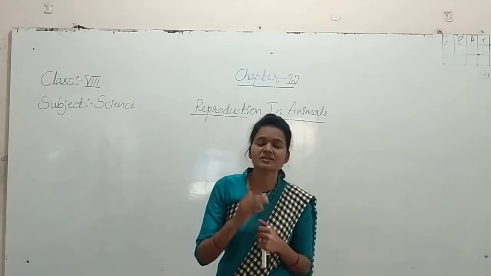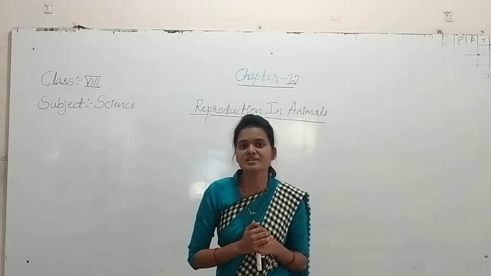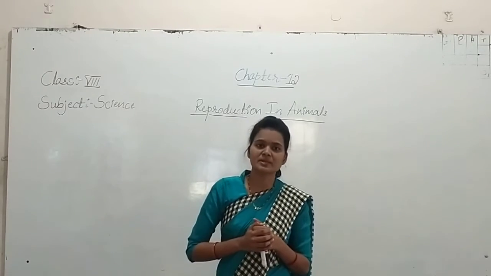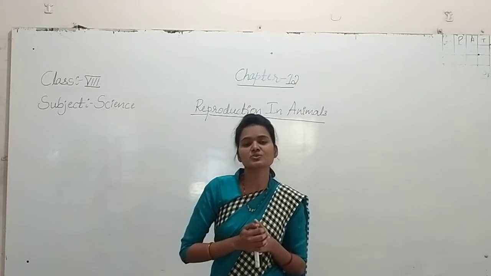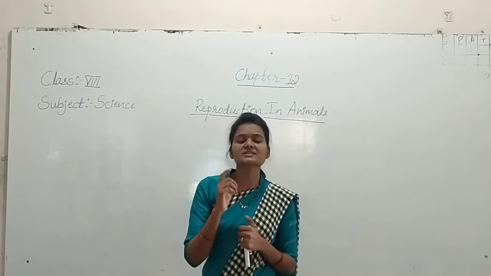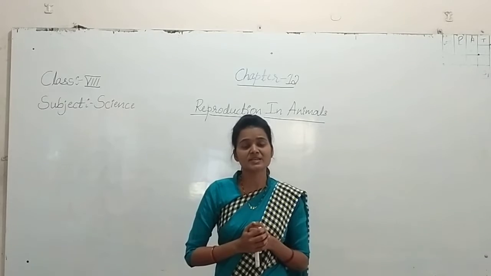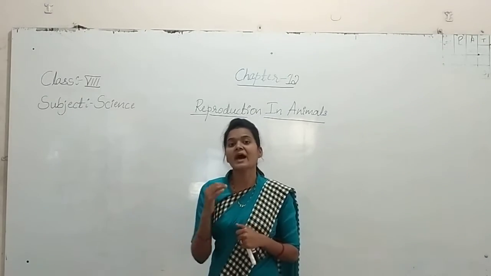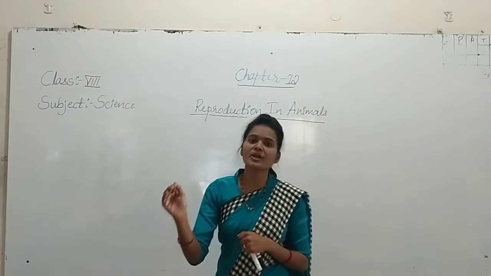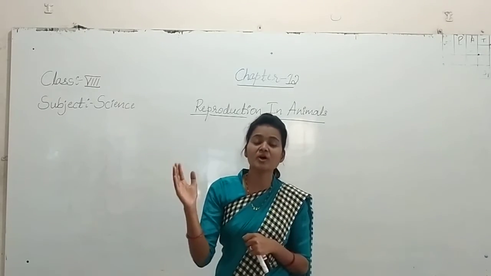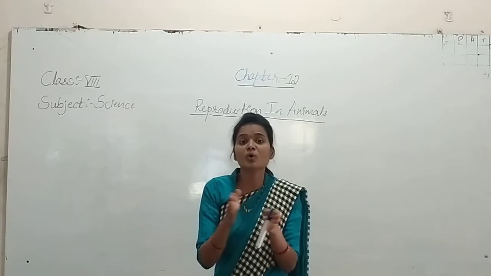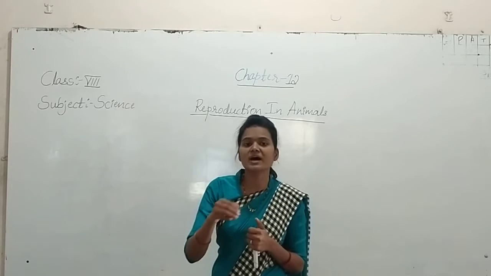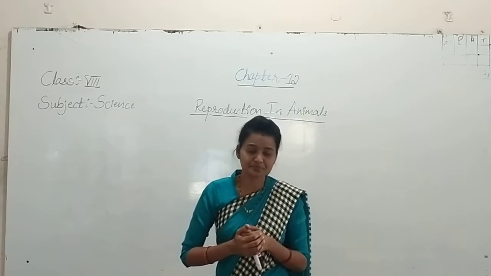These are examples of asexual reproduction. In asexual reproduction, a single parent is involved. These are all modes of reproduction.